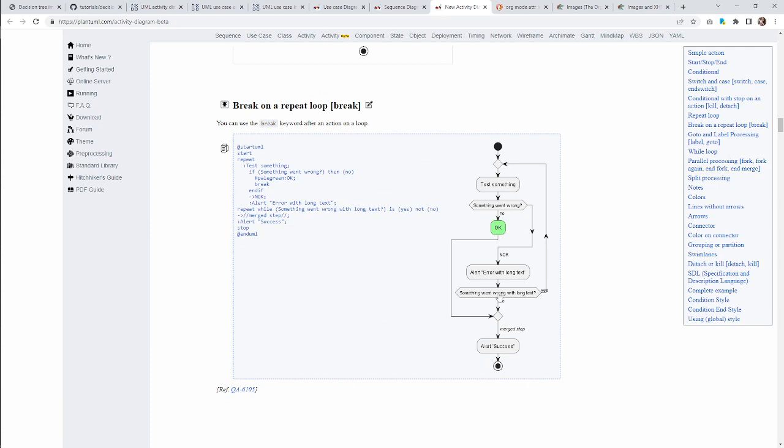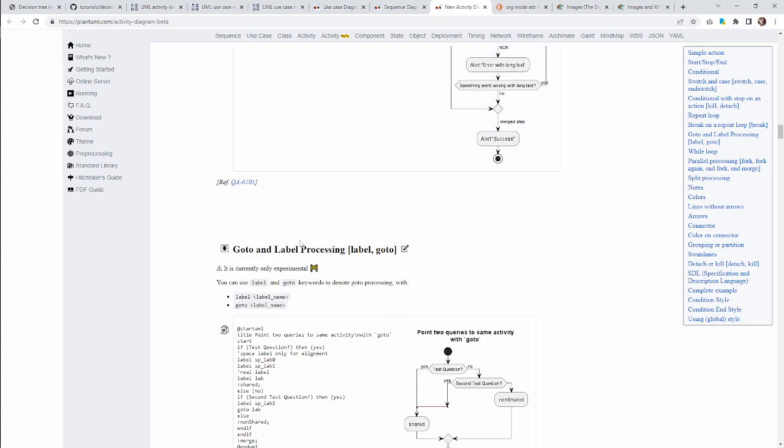Like for here, so something went wrong and we go back to the start. Oh, this is just a repeat while. So this is just built into the language, that it repeats from wherever I started to repeat. Got it. That'll be how we do our recursion.